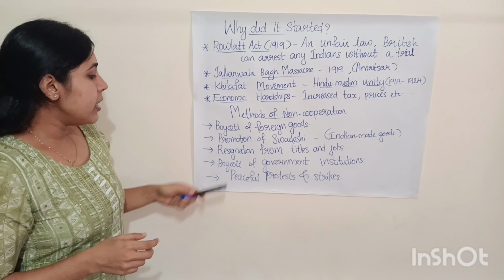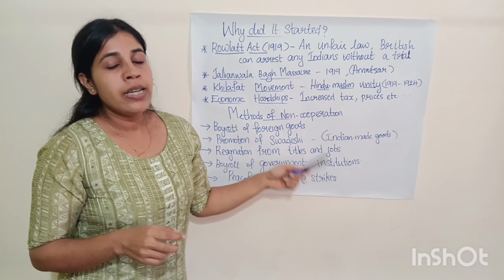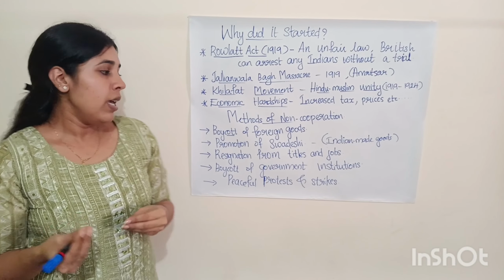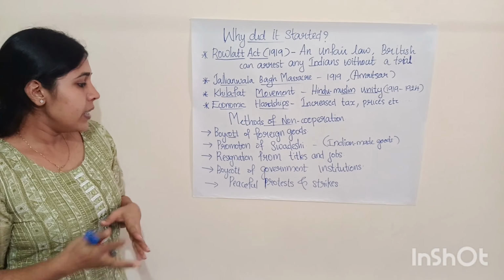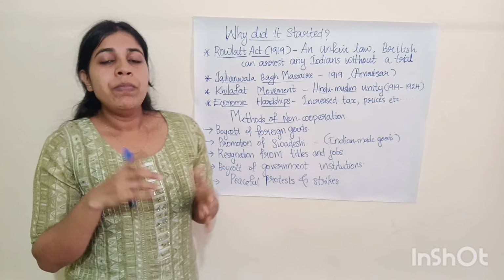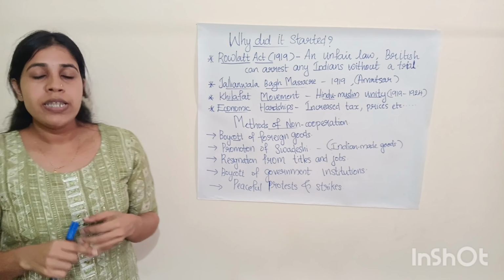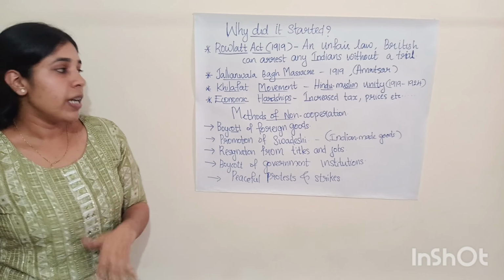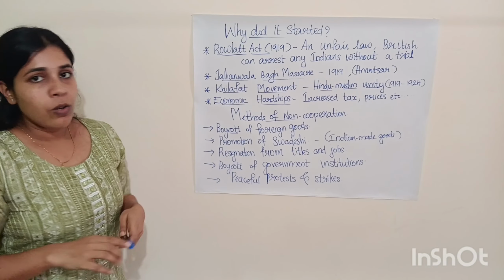So the next method is peaceful protest and strikes. We know that the non-cooperation movement followed peaceful methods as a means of protest. So the people mainly followed hartal, public demonstrations and public meetings as a means of protest against the British government. So these are the methods of the non-cooperation movement.